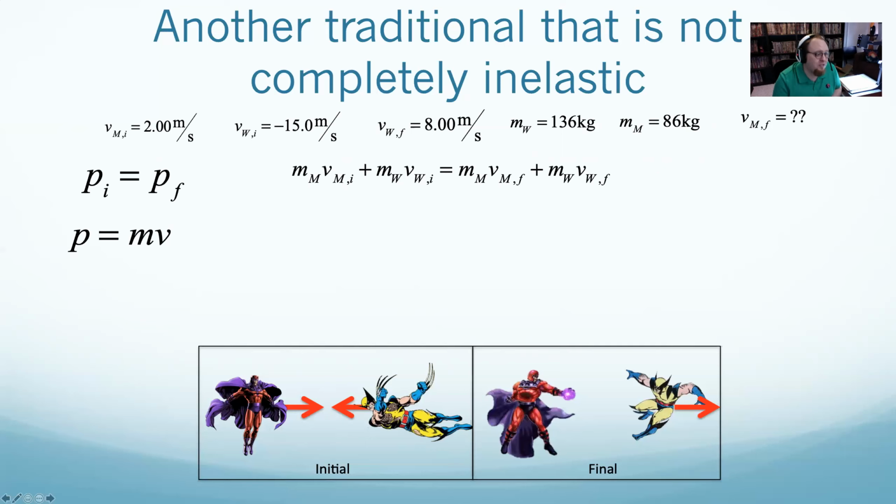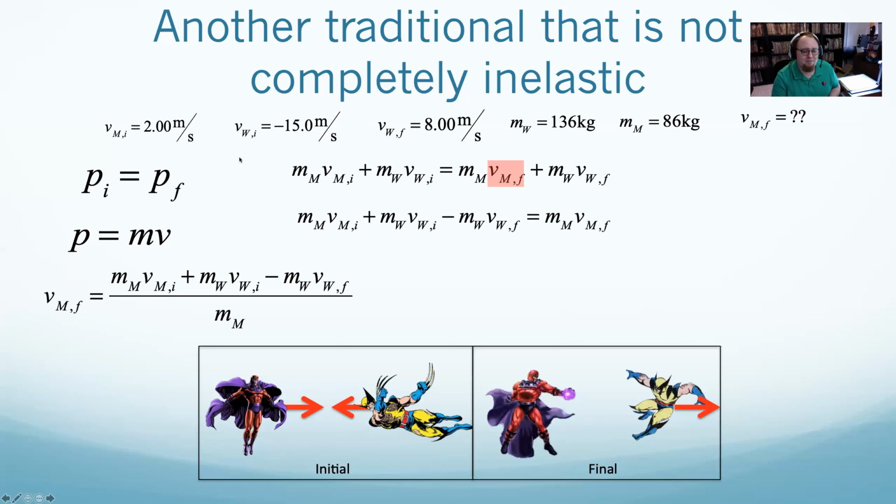Now my goal for this one is to find the velocity of Magneto final. And so I just need to rearrange and solve for that. I'll subtract Wolverine's final momentum from both sides. And then I'll divide both sides by the mass of Magneto.